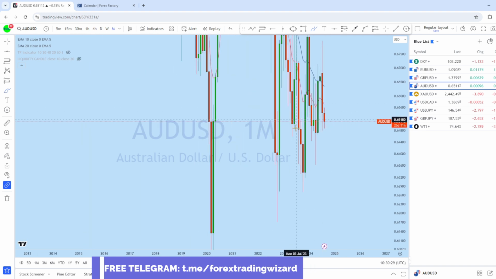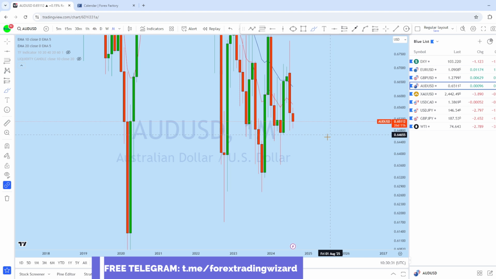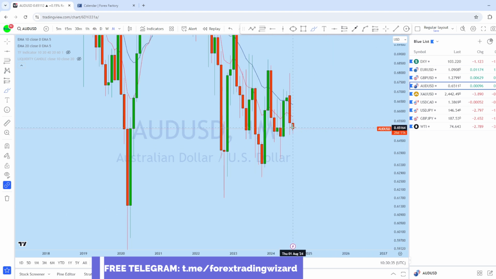And from DXY, we can see expecting downside that might reflect on AUD USD to retest this previous liquidity zone in that area.